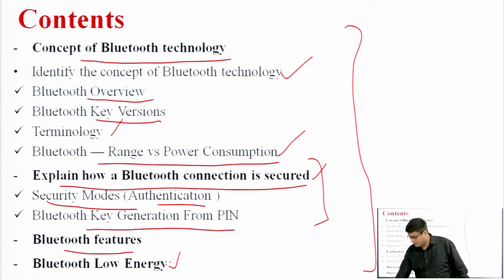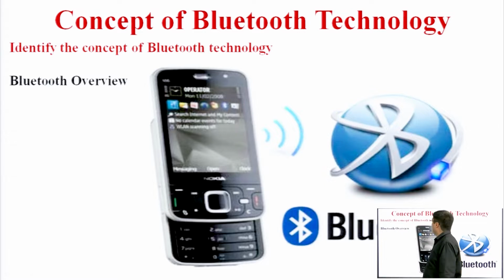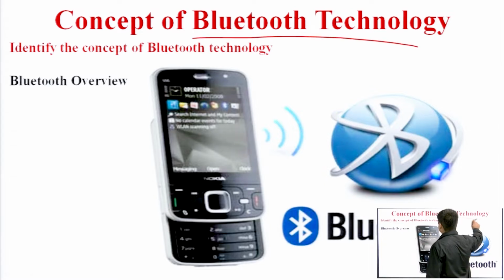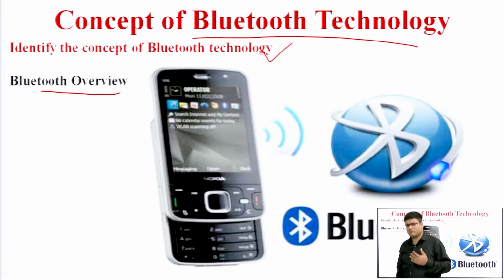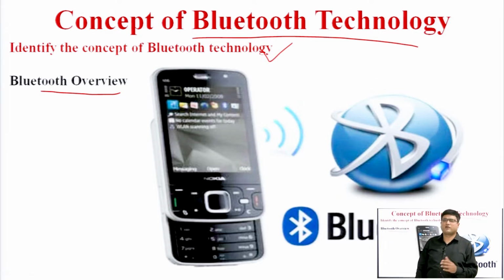Let us start with the first topic, the concept of Bluetooth technology, under which we identify the concept. First is the Bluetooth overview. What is the meaning of Bluetooth? Nowadays we are using Bluetooth frequently, from one version to another.